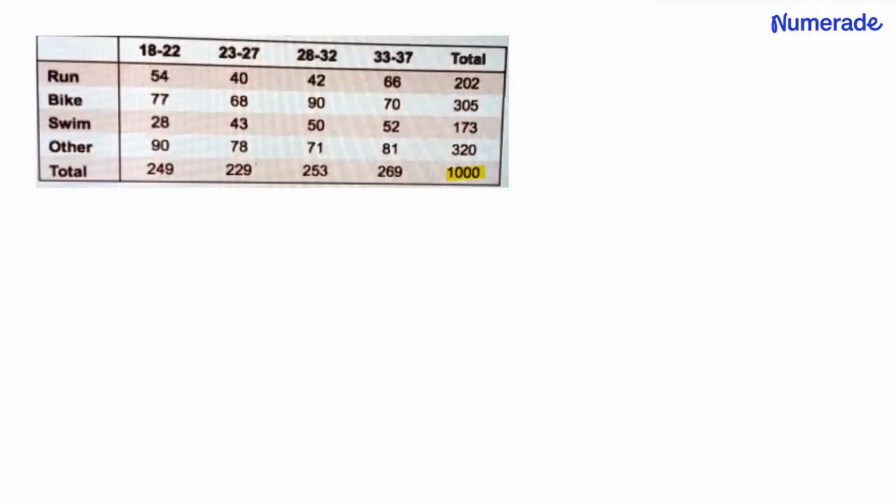1,000 people were asked their preferred method of exercise, and the results are summarized in this table, broken down by sport and by age class. You meet one of the survey respondents who likes running. What is the probability that she is between 28 and 32 years old?